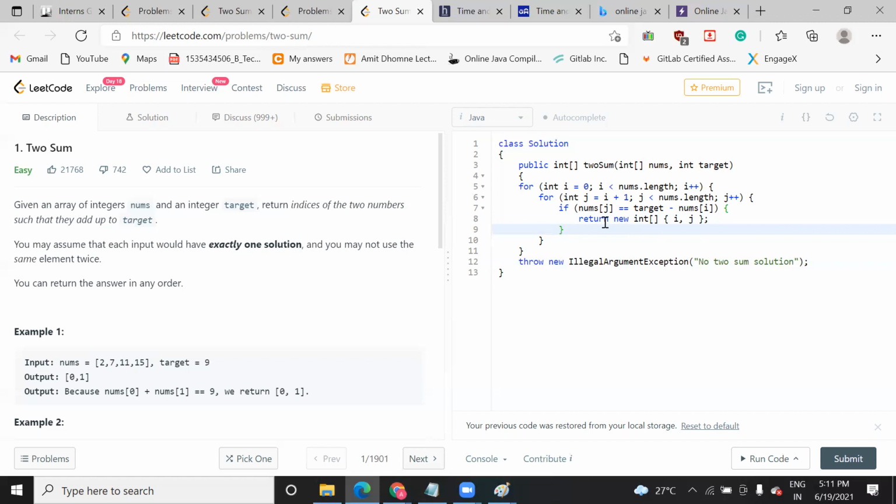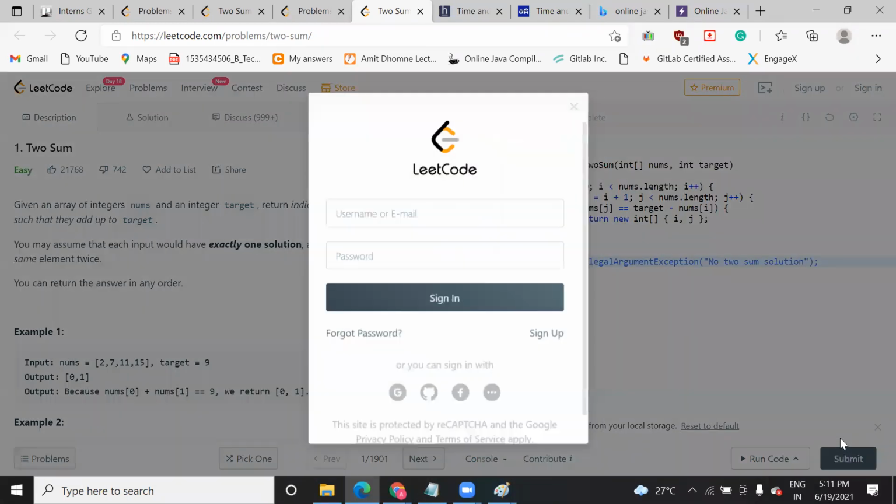I took references from several websites on how we can solve and match it, then I got some idea and wrote down this solution. So you need to write down this solution, and I will show you how you can run it. And one more thing: why have I added this throw new IllegalArgumentException? You might have a question coming to your mind. Let me comment it out and run the code.